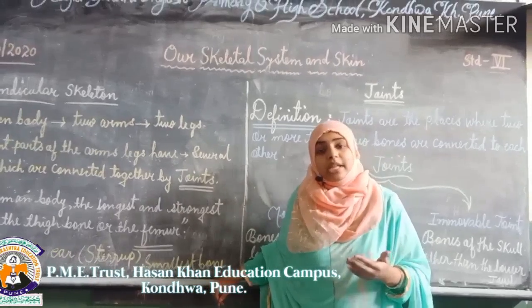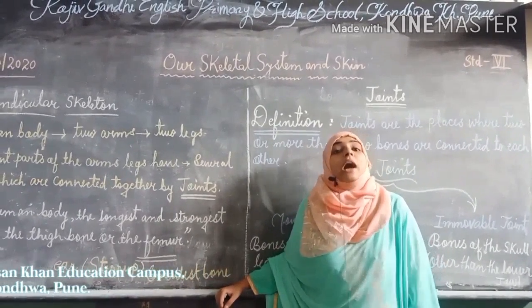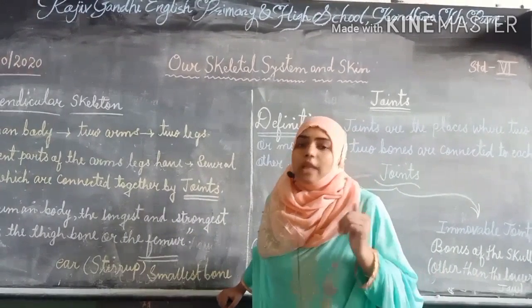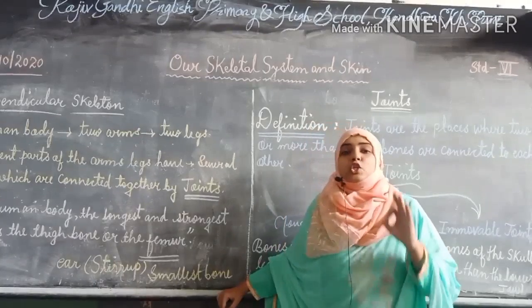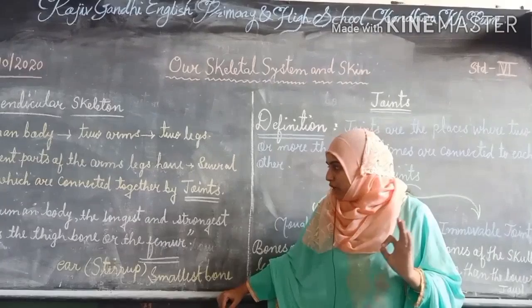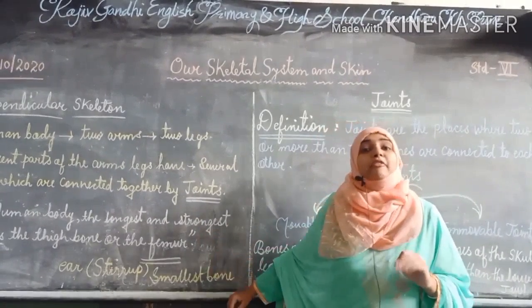And where is it present? It is present in the thigh region. This is the strongest and largest bone in the human body. What is it called? It is called the femur.